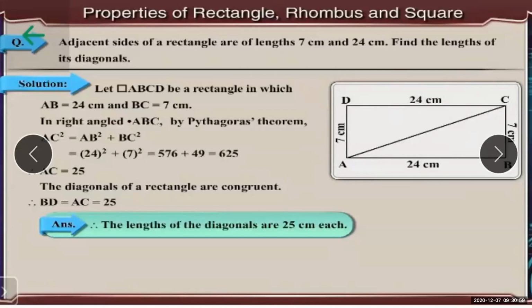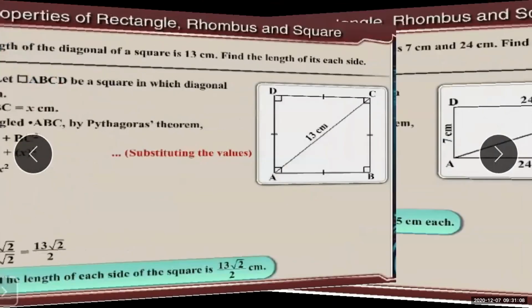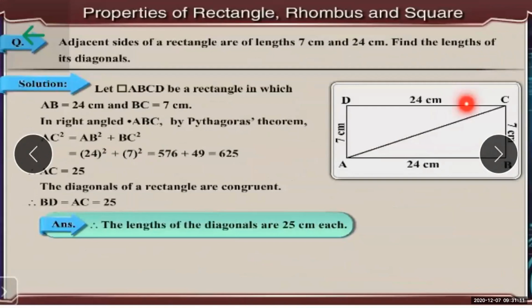Same way, if side BA is 7 centimeter, then the opposite side will also be what? 7 centimeter. So you have to write what is given, that is the length of the sides AB and CD is equal to 24 centimeter, and sides BA and CD is equal to 7 centimeter. Okay, they are the adjacent sides.